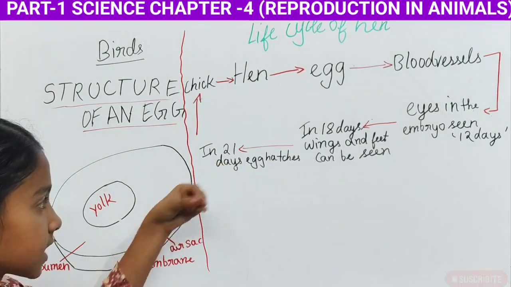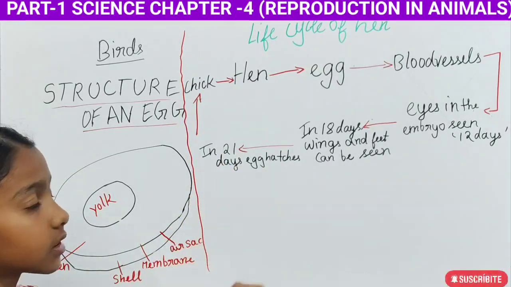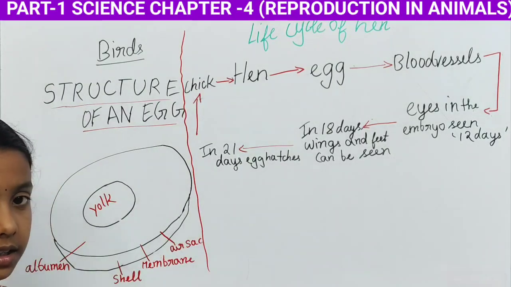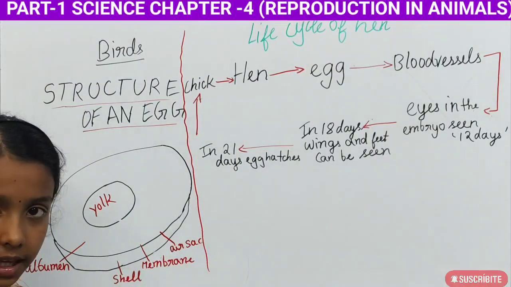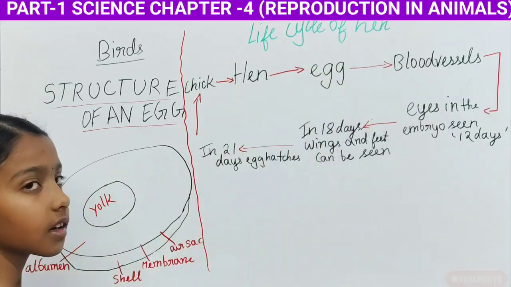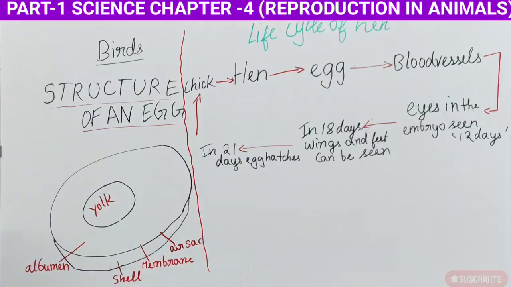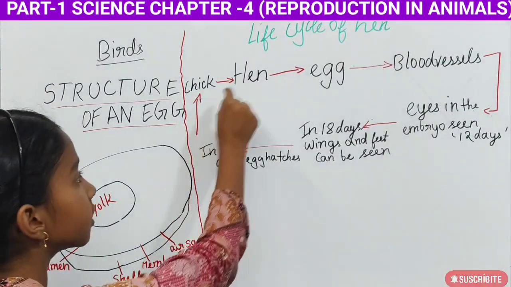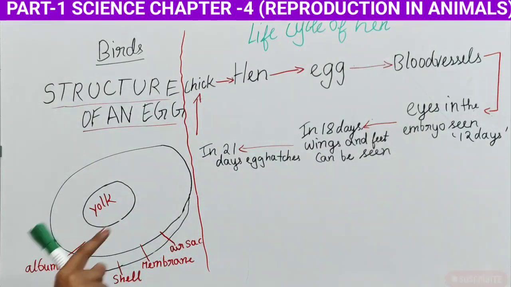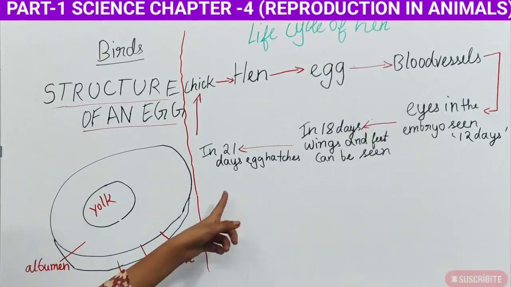So after wings and feet, in 21 days the egg hatches. The egg hatches. Okay, it breaks, and from there the chicks come out. The chick becomes a hen, and it lays eggs, and their blood vessels develop, and eyes can be seen in the embryo in the 12 days. Like this, the full process will be repeated. That's a non-stop process. Okay, so this is the life cycle of hen.